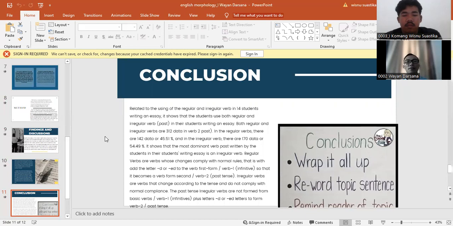Irregular verbs are verbs that change according to the tense and do not comply with normal rules. The past tense of irregular verbs is not formed from the basic verb or verb one infinitive plus d or ed to form verb two.